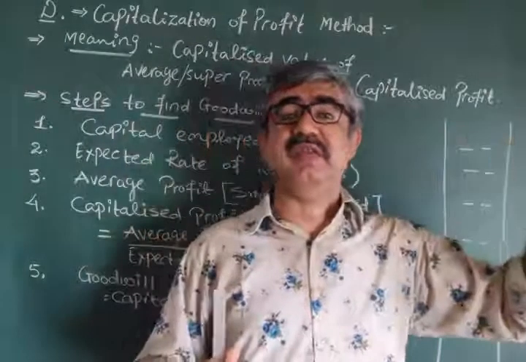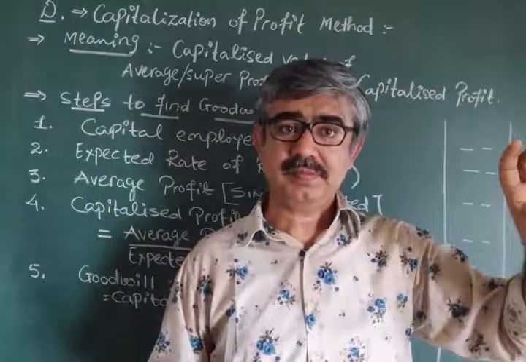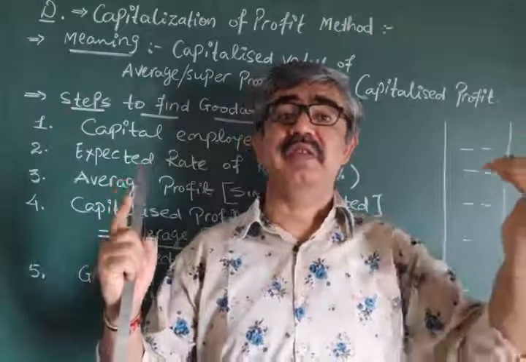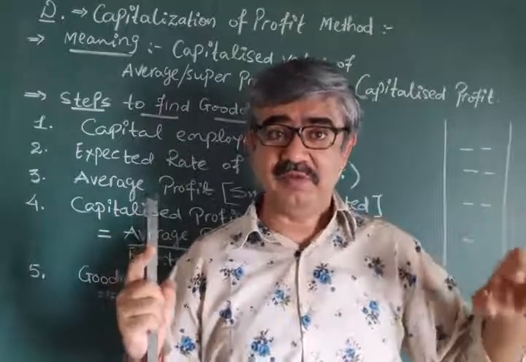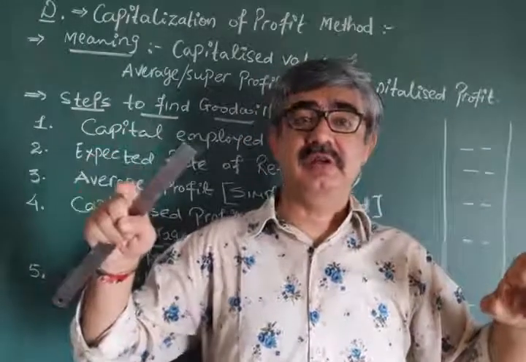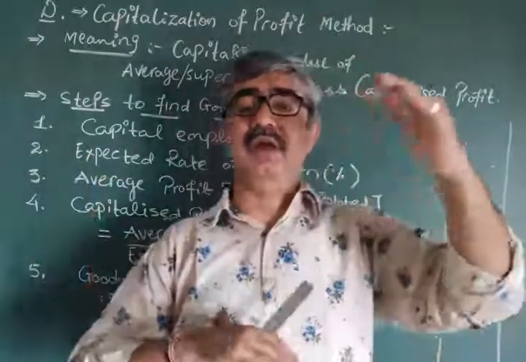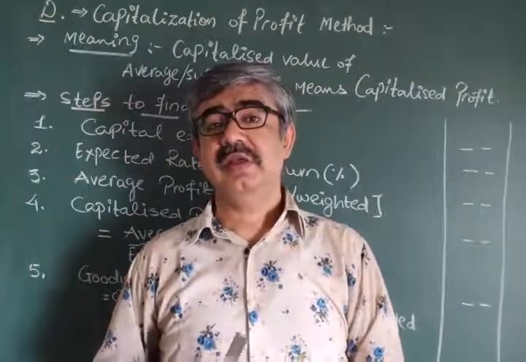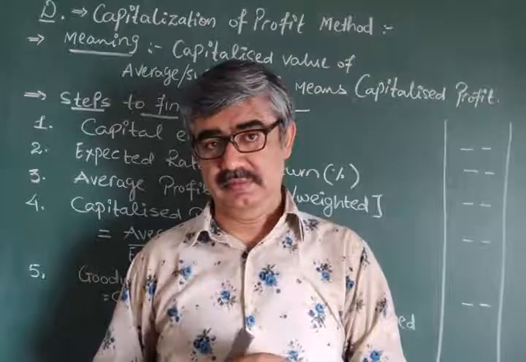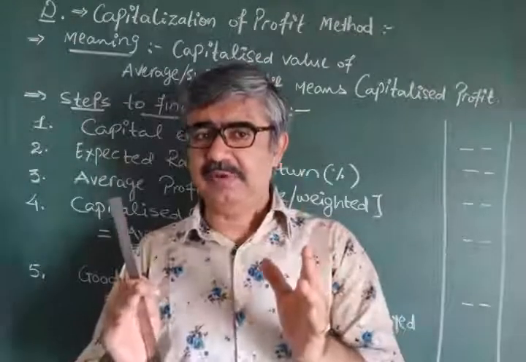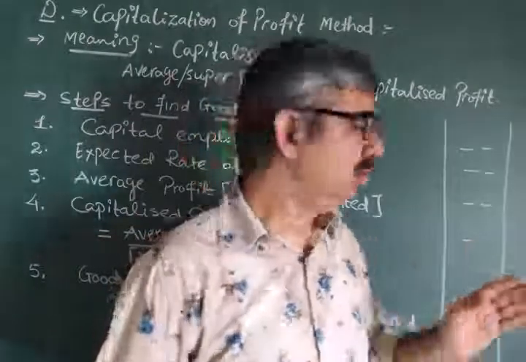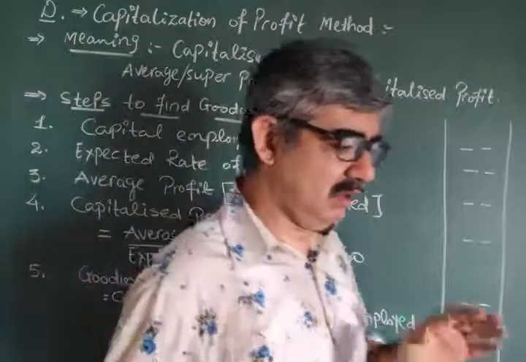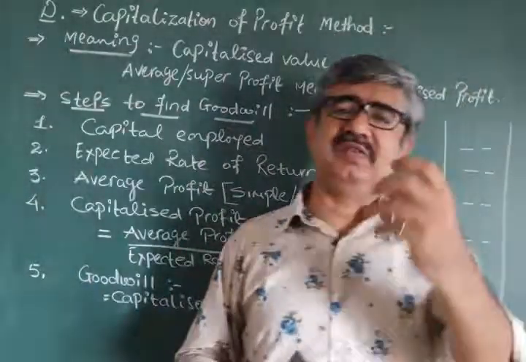Because the industry is investing 10 lakh and getting 1 lakh as profit, while we are investing 8 lakh, less investment, and getting the same return of 1 lakh. So whatever the amount we invested less is known as goodwill. If you understand this concept, it is very simple to remember these steps. Last time, in very simple words, try to understand the concept.